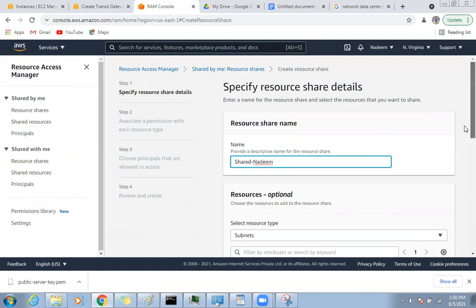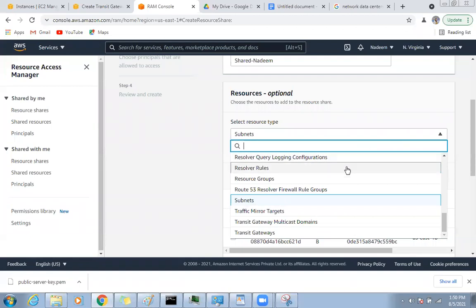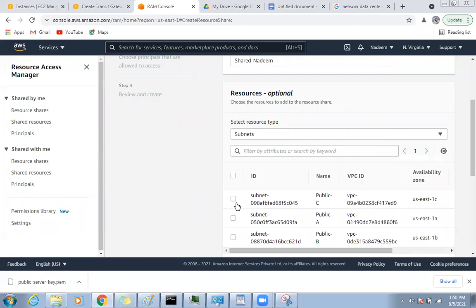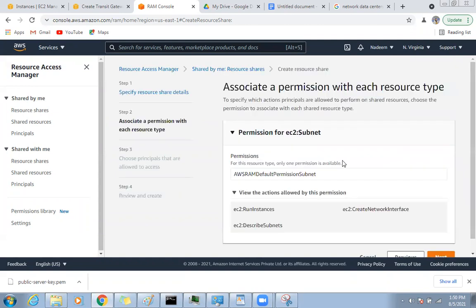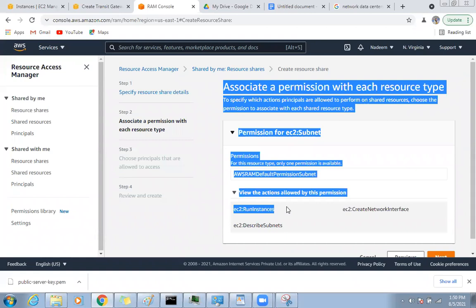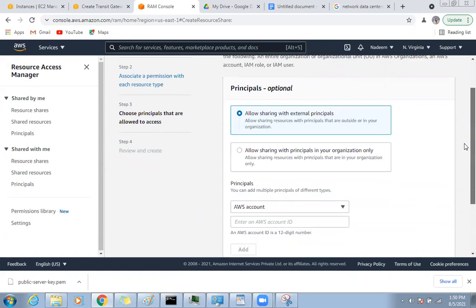So what do you want to share? I want to share under which subnet? Let's say under this particular subnet, what do you want to share? Tag is, let's say, name. This is something very advanced. I'm just giving you an example. Next. Now here it is asking what you want to share. So permission, AWS default permission subnet, okay, not this one. Next, allow sharing with external principals.